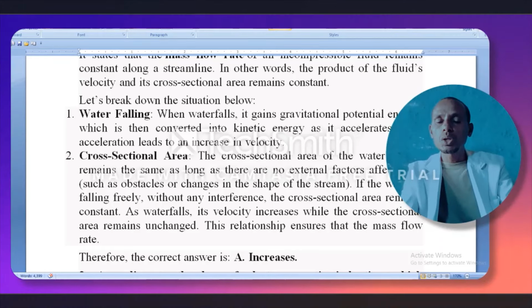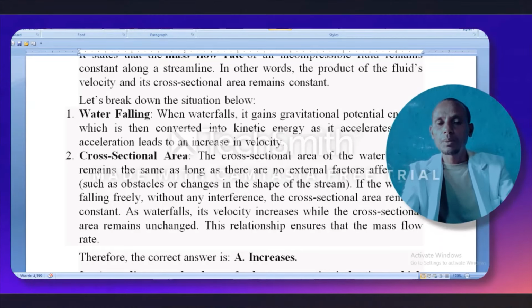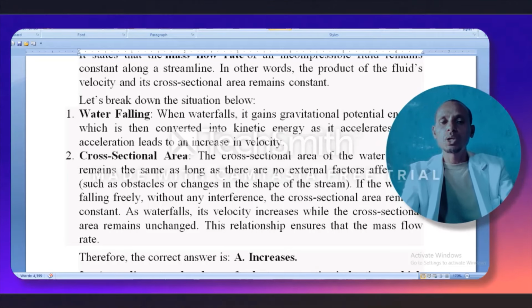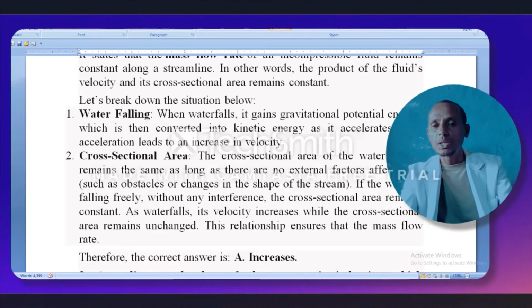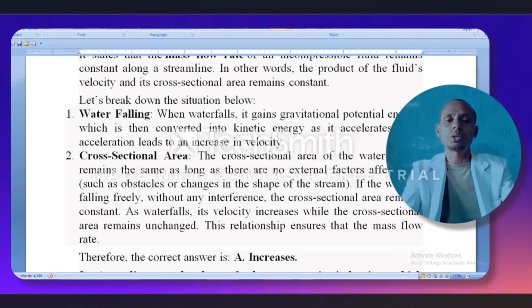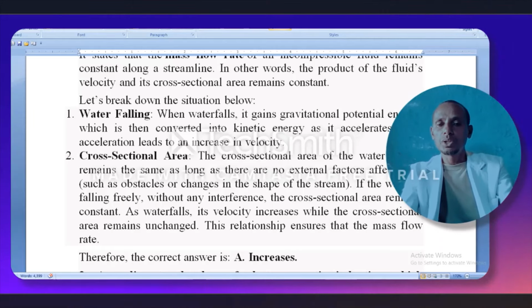The cross-sectional area of the water stream remains the same as long as there are no external factors affecting it, such as obstacles or changes in the shape of the stream. If the water is flowing freely without any interference, the cross-sectional area remains constant. As water falls, velocity increases while the cross-sectional area remains unchanged.